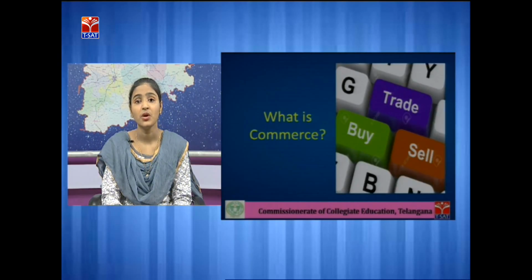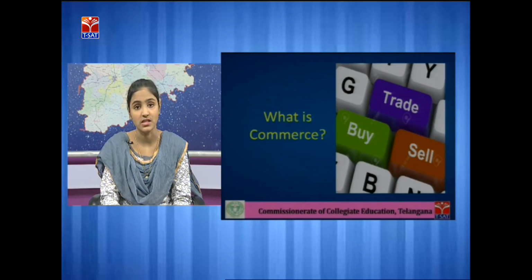Till now we have seen industry and its classification. Now we'll see what is commerce. Commerce is a part of a business activity. It is a secondary aspect of business. Commerce is concerned with distribution of goods and services. Commerce is the sum of trade and aids to trade.